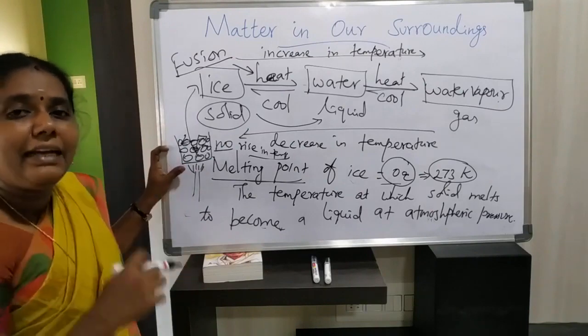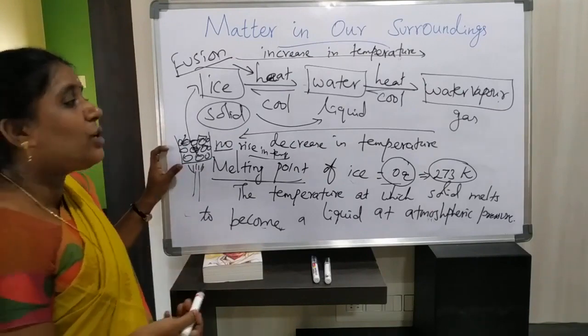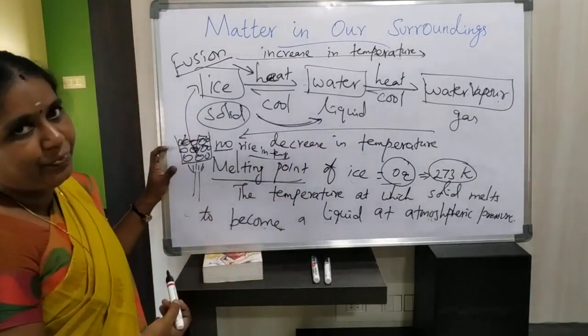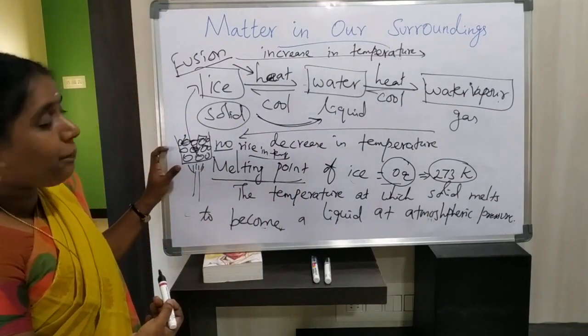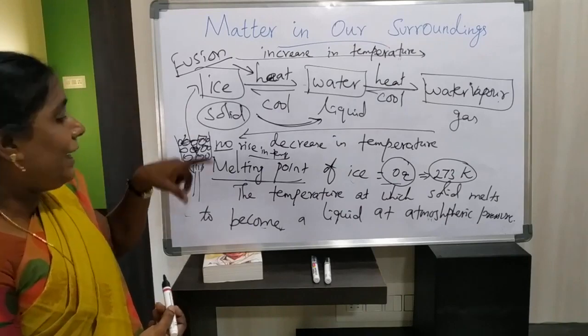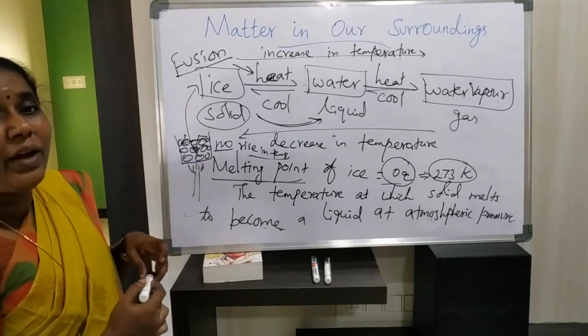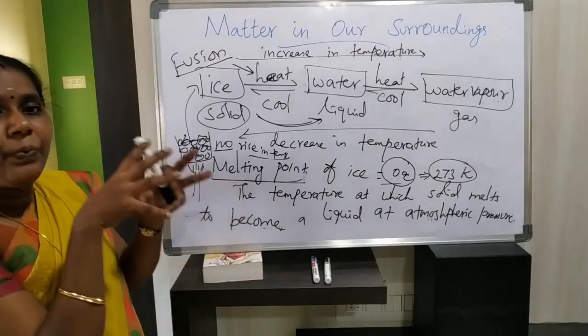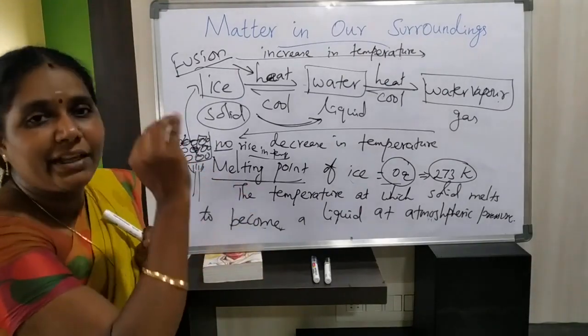Then that heat energy is used to change one state of matter into another state of matter. Listen carefully. At the melting point, while we are melting the ice, there is no change in temperature.